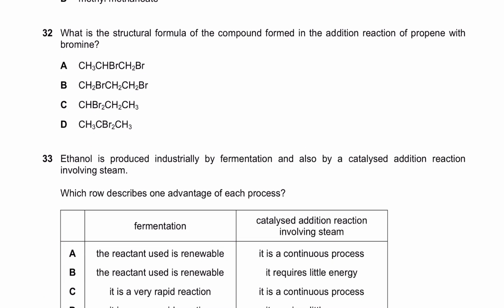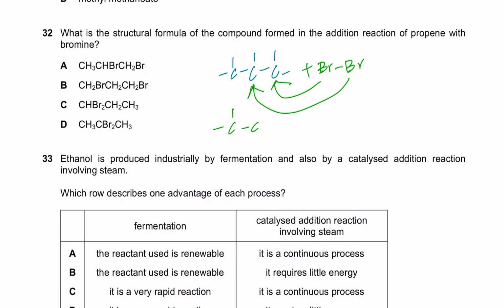What is the structural formula of the compound formed when propene reacts with bromine? Draw the structure, right? So meth, eth, prop, and because it's an -ene, that means there must be a double bond, and obviously complete the bonds. Bromine is reacting, the double bond will break. Obviously the double bond breaks. Why does it break? Study in A levels. This bromine will be bonded here, this bromine will be bonded here. So these are my hydrogens, these are my carbons, and this is the bromine right here and that's the bromine right here, right? One comes on each side.